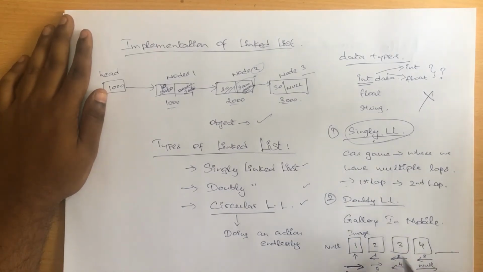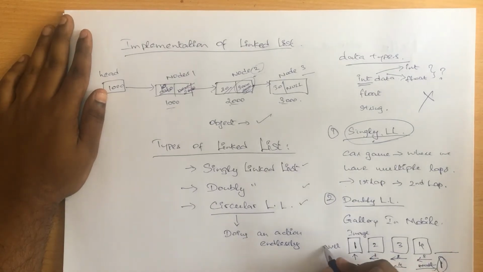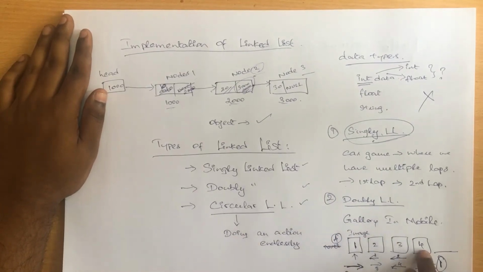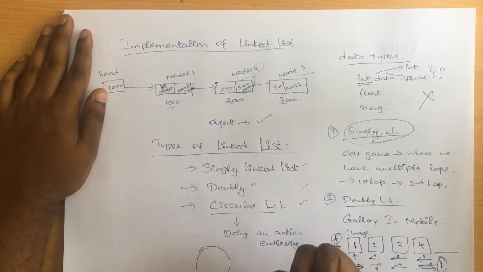So now assume that this is given in a circular format, so that after the fourth image I can move back to the first image. Same way, if I move with previous on the first image, I cannot go to any other value, right? So what I'm going to do is, instead of null, I'm going to give the reference of the fourth image, so that the first image's previous will be the fourth image and the fourth image's next will be the first image. So it looks like a circle, where it doesn't have any starting point as well as an ending point.